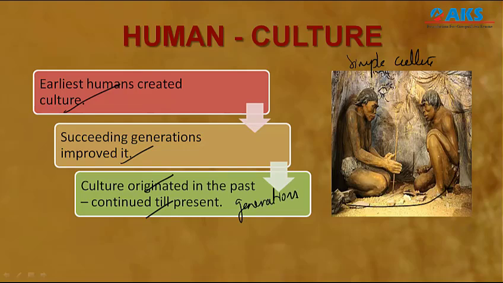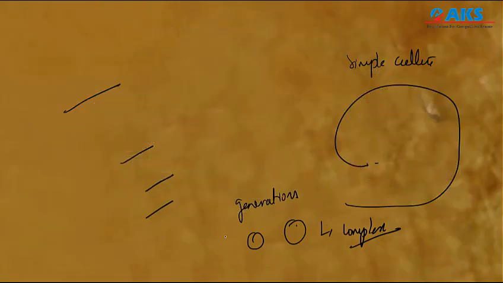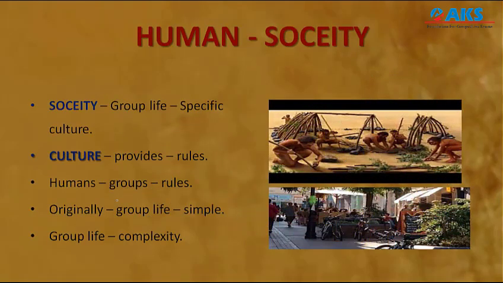Here you can see the culture was very simple, but now a complex kind of culture is prevailing, for small tribes and for many countries. Even within a country there are many kinds of cultures. So these kinds of diversities have happened, and this is one of the uniqueness of human beings in animal society.